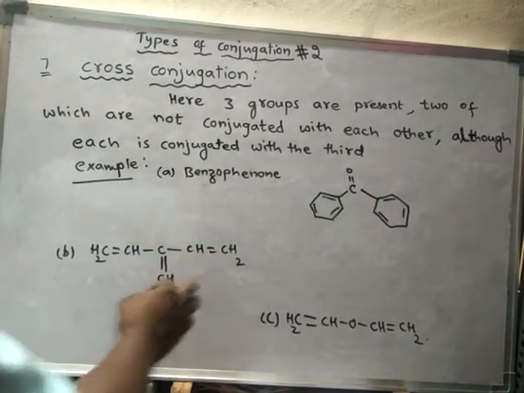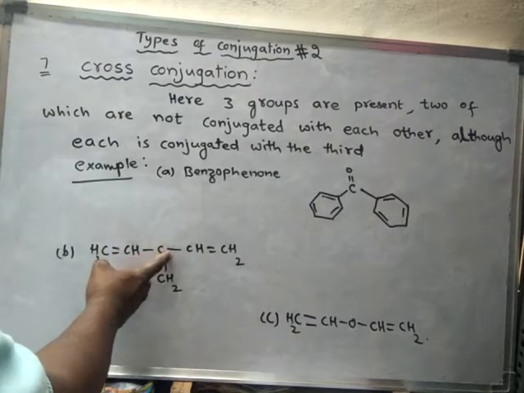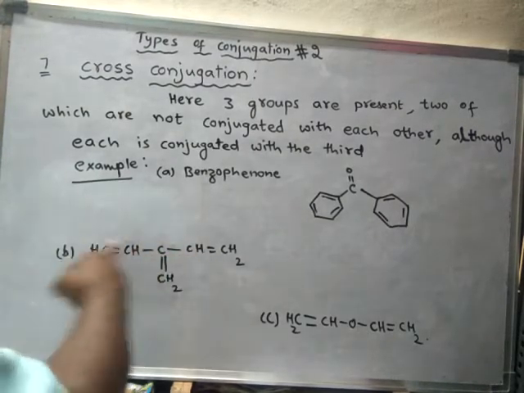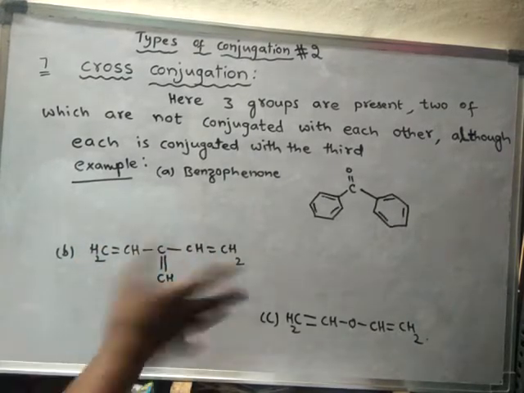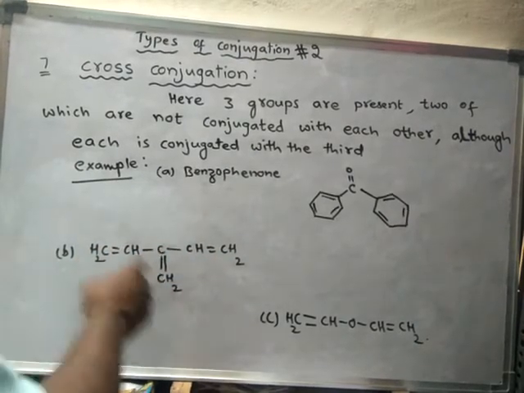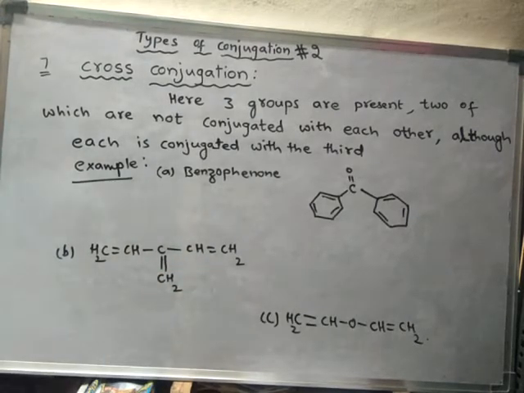Double bond, single bond, double bond. But if you go in this way, there is a double bond, single bond, again a single bond, and the next double bond. So there is no conjugation between these two groups. But between this group and this group there is a conjugation, and between this group and this group there is a conjugation. Like this, conjugation can be explained.